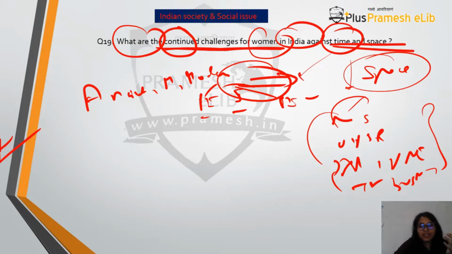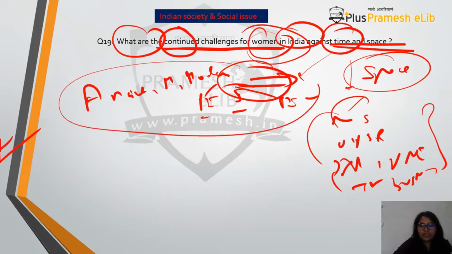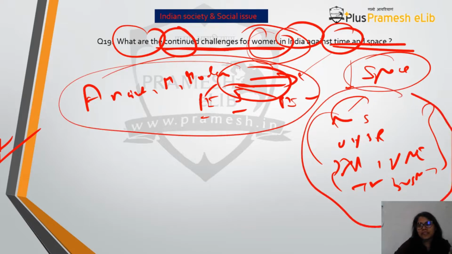And then you have to talk about the challenges that women are facing in all these times, and the challenges women are facing in all these spaces. So it's not asking you whether it is true or not, because that is assumed to be true, and now it is asking you what are those challenges. So you don't have to answer about yes or no. So here again you will have an introduction, body and conclusion.